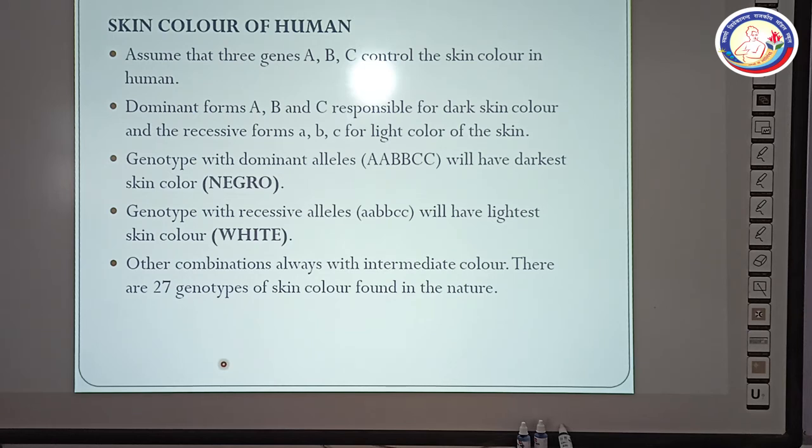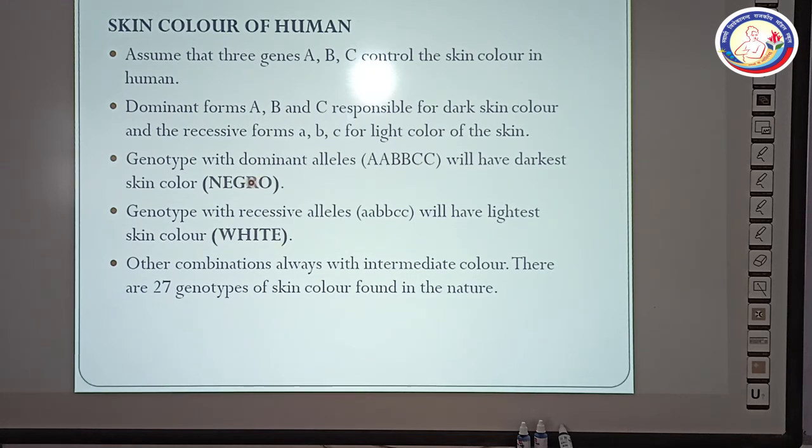Have a look at human skin color. Assume that three genes, capital A, capital B, capital C, control the skin color in humans, and the dominant forms A, B, C are responsible for dark skin color, and the recessive forms small a, small b, small c for light skin color. So the genotype with dominant alleles AABBCC will have the darkest skin color, and the human with the darkest skin color is called Negro.